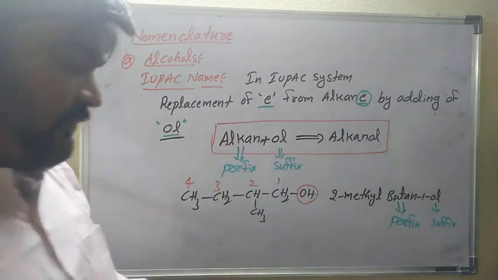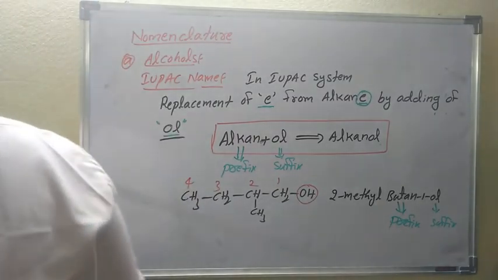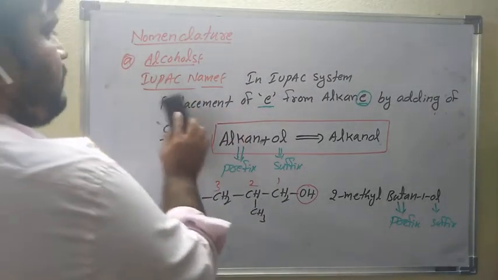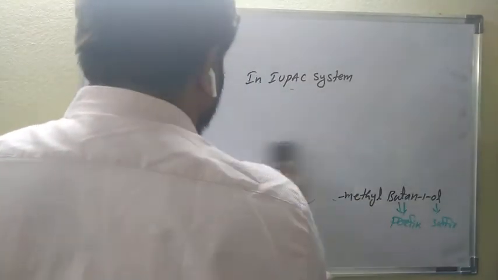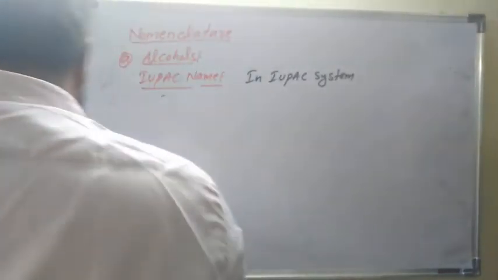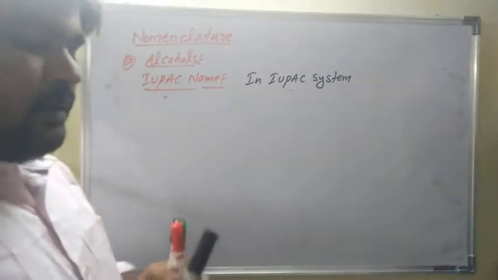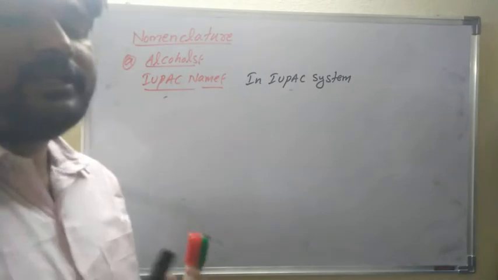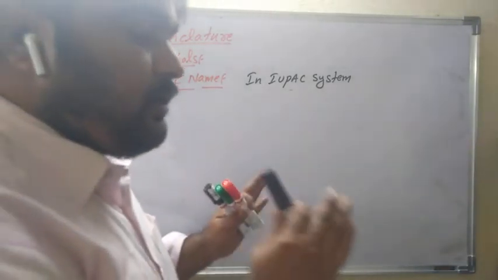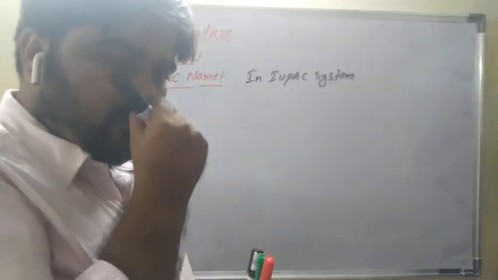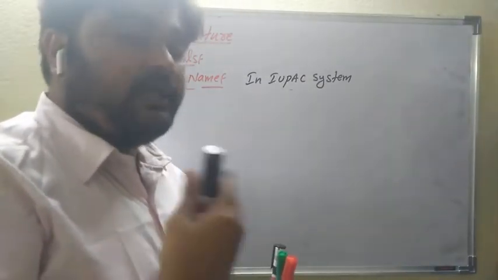Is it clear? Now, polyhydric alcohols. What do polyhydric alcohols mean? The OH group is attached. We already know the OH group is attached. If one or more than one OH group is present, that is called a polyhydric alcohol.